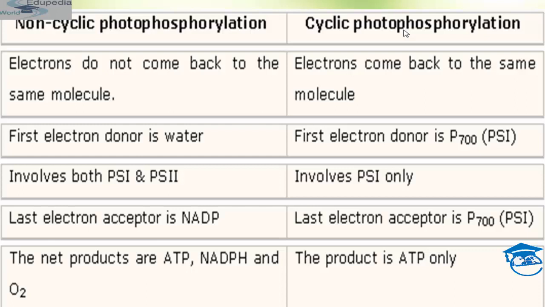Please note that this entire photophosphorylation was first demonstrated by Arnon. So this was all about the two stages of light dependent reactions. In my next section of the presentation, we will discuss the dark reaction.